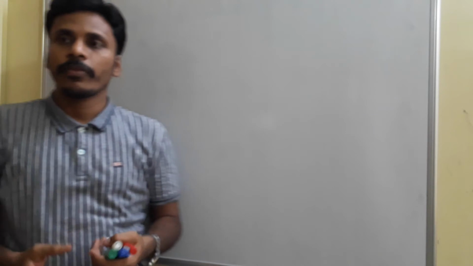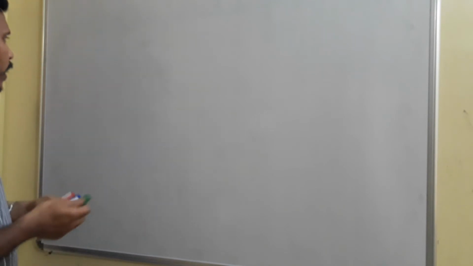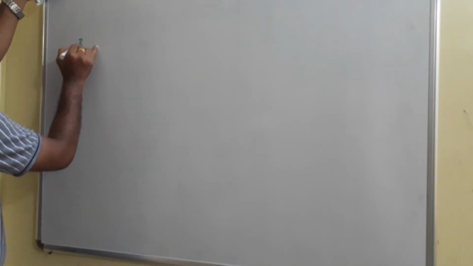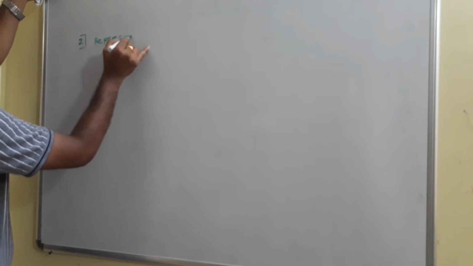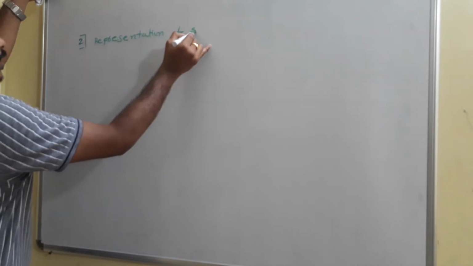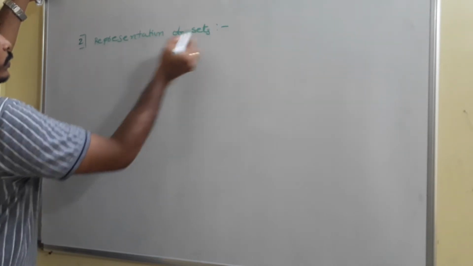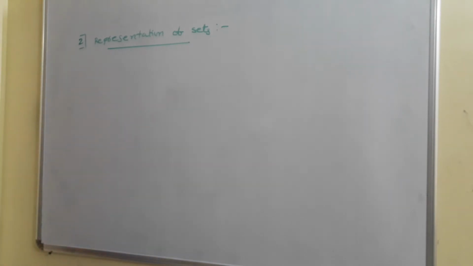We need to use different sets. For our discussion I am using sets with names like A, B, C, D. The second point is the representation of sets. How to represent a set? To represent a set there are different ways. I will first mention all those things and then I will explain them.